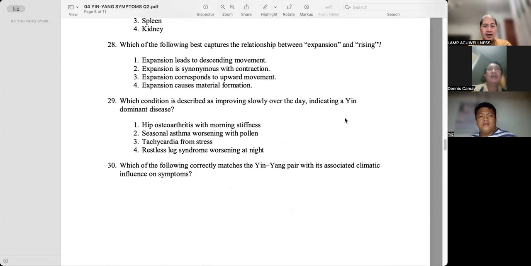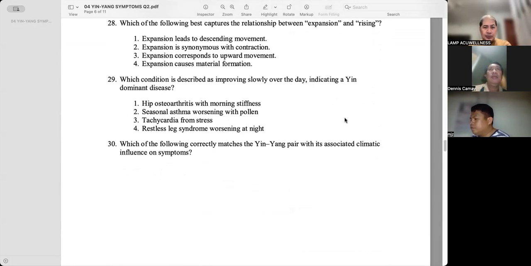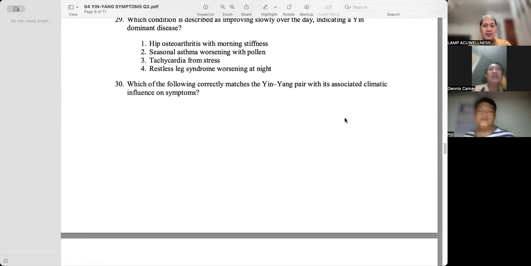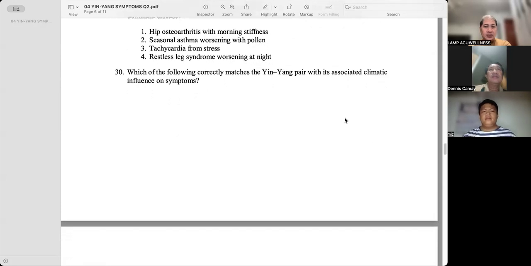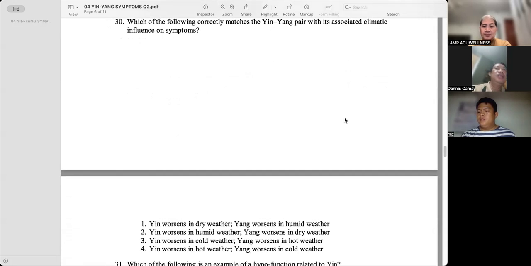Which condition is described as improving slowly over the day, indicating a yin dominant disease? Hip osteoarthritis with morning stiffness. Which of the following correctly matches the yin-yang pair with its associated climatic influence on symptoms? Yin worsens in humid weather, yang worsens in dry weather.